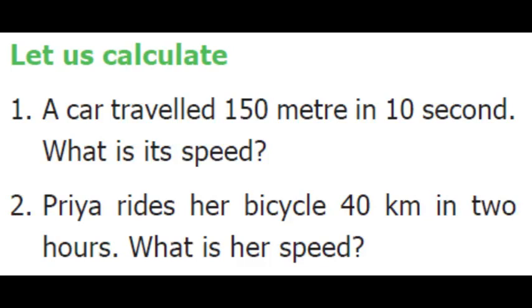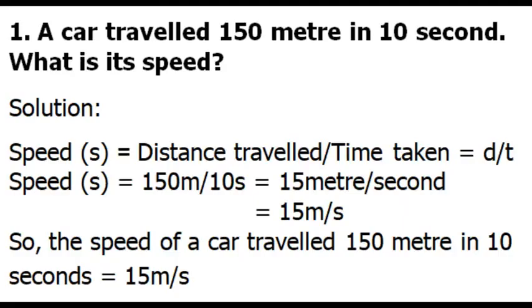Now let us calculate. A car travelled 150 meter in 10 seconds. What is its speed? In this sum, the distance travelled by the car is 150 meter. The time taken is 10 seconds. We have to find out the speed. Now let us remember the formula of speed. Speed equals distance travelled by time taken. So the distance travelled is 150 meter divided by 10 seconds. We divide 150 by 10 and get the answer 15. So the speed is 15 meter per second.